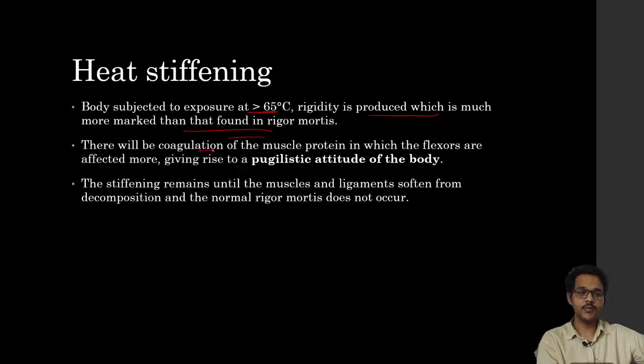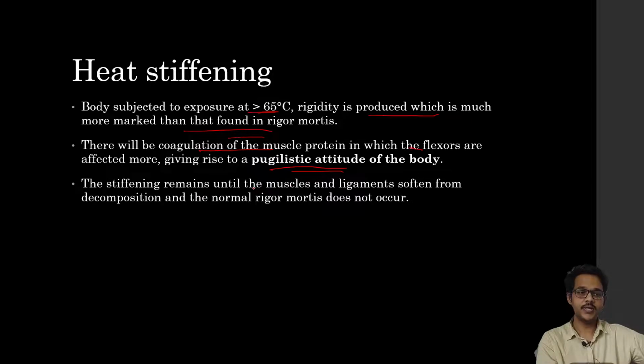This occurs because of coagulation of muscle proteins, in which the flexors are affected more, giving it a pugilistic attitude. Pugilistic attitude means the boxer's attitude, where the flexors are flexed, and the hands and feet are flexed. That is the pugilistic attitude which is seen in the heat stiffening of muscles.